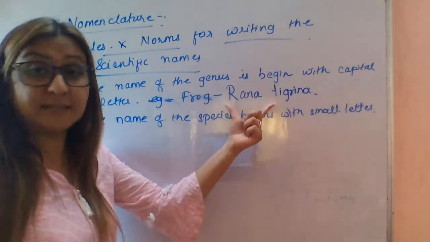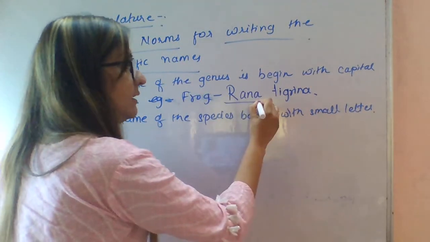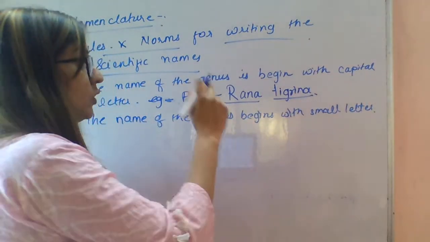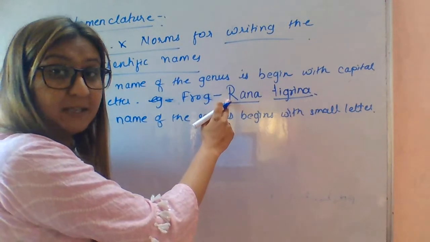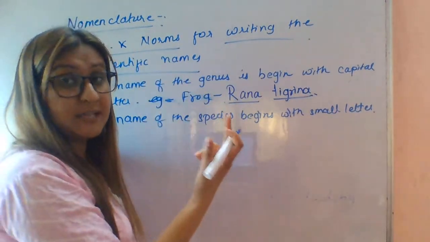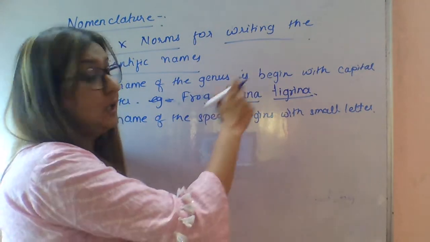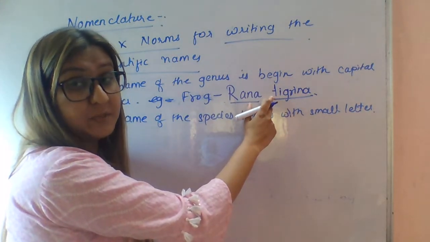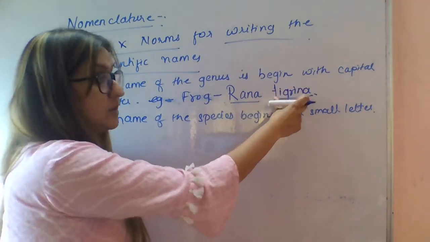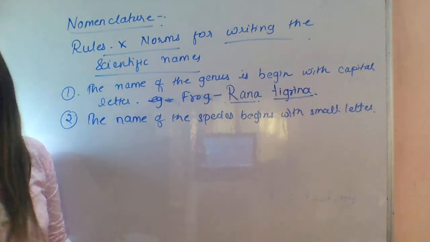So here in this example, this is genus and this is species. The first word starts with a capital letter and the second word starts with a small letter.